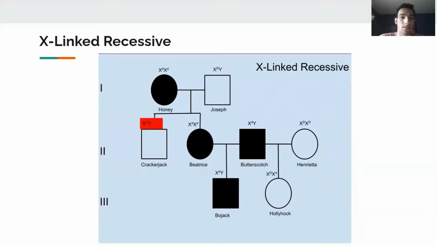Now we can look at X-linked recessive. This mode of inheritance is also not going to work. We can see that Crackerjack, BoJack's uncle, does not have the phenotype, so he would have to have obtained a dominant X allele from his mother. But this is not possible, as Honey would have to have two recessive alleles in order to display the phenotype. Note that if you follow this logic, you can see that several other genotypes would not work, such as Beatrice's.